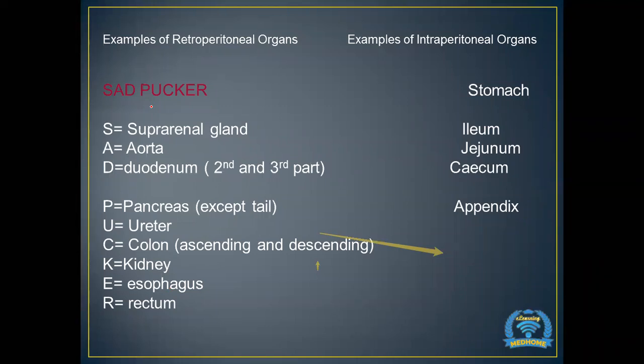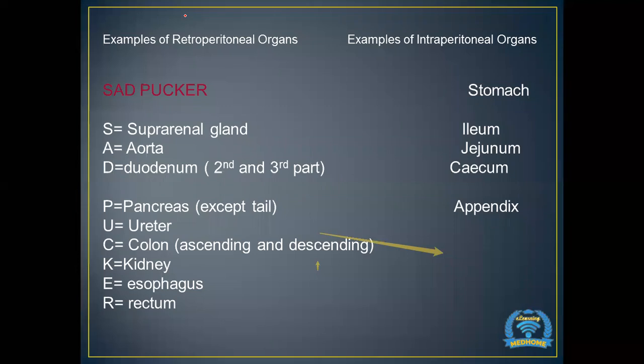S stands for suprarenal gland, A for aorta, D for duodenum, which is the second and third parts only. P stands for pancreas, except the tail of the pancreas. For U, we have ureter. For C, we have the ascending and descending colon. For K, we have kidney. For E, we have esophagus. And for R, we have the rectum.